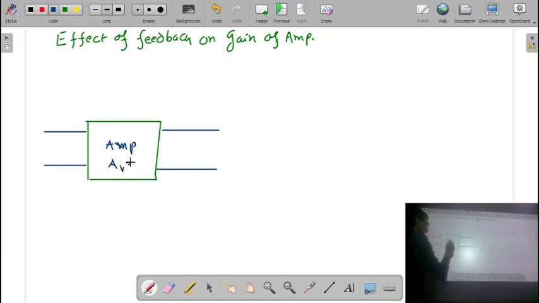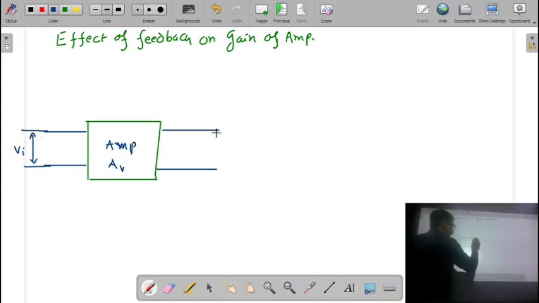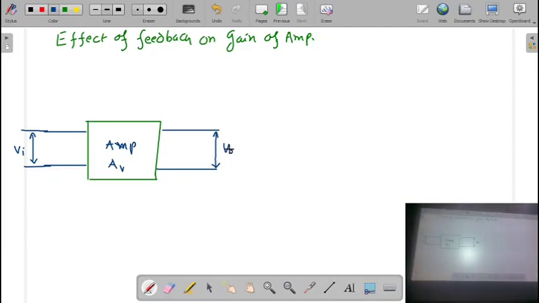The gain of this amplifier, or let us say the gain is AV, correct? We apply an input signal between these two terminals, that is VI, and we have this output voltage across this, that is VO.